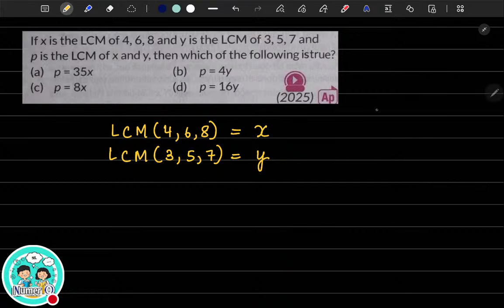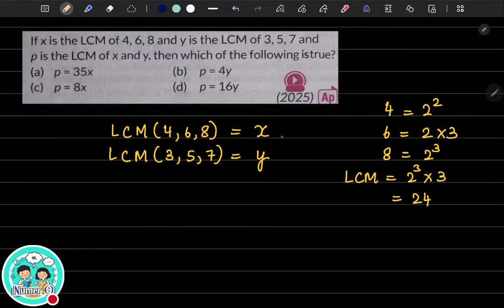Okay, so LCM of 4, 6, 8. You will have to do the prime factorization of 4. So 2 square, 6 is nothing but 2 multiplied by 3, and for 8 it is 2 cube. Whenever you have to take the LCM, you have to take the highest power of all the prime factors. So 2 cube multiplied by 3, which is 8 into 3, that is 24. So your x is 24. Find out what is y.